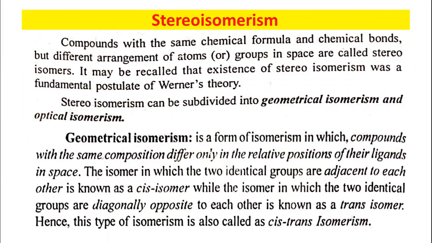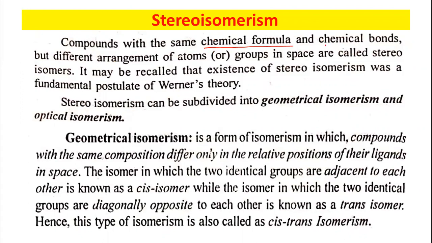Compounds with the same chemical formula and chemical bonds. This is common in isomerism, the same chemical formula.